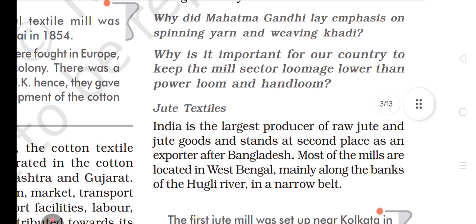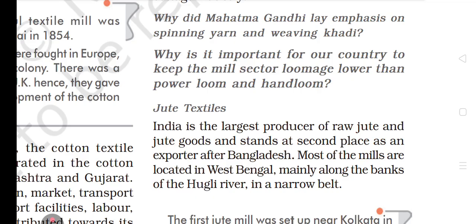Now next is, why did Mahatma Gandhi lay emphasis, what do you mean by emphasis? Means he put stress on spinning yarn and weaving khadi. Why is it important for our country to keep mill sector loomage lower than power loom and hand loom?